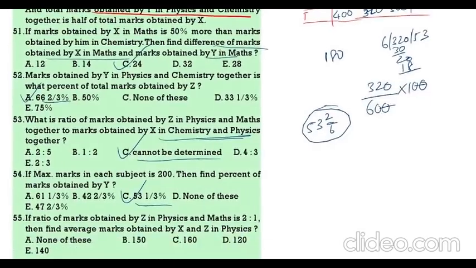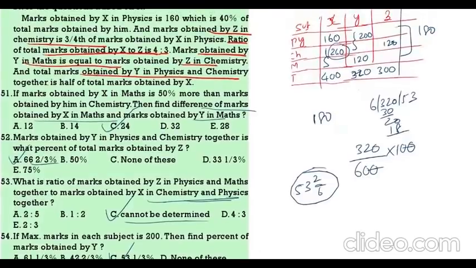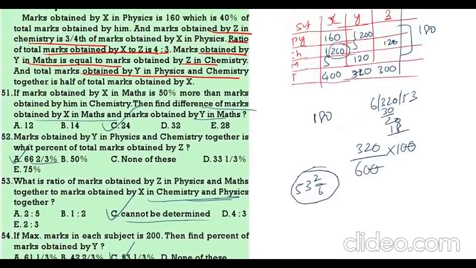Then, if the ratio of marks obtained by Z in physics and maths is 2:1, find the average of the marks obtained by X and Z in physics. Z's physics and maths total is 180.